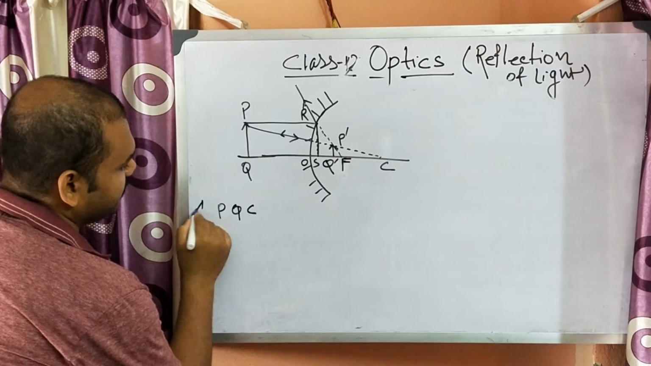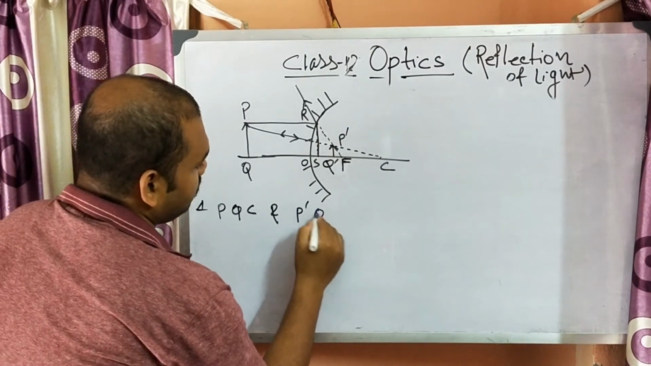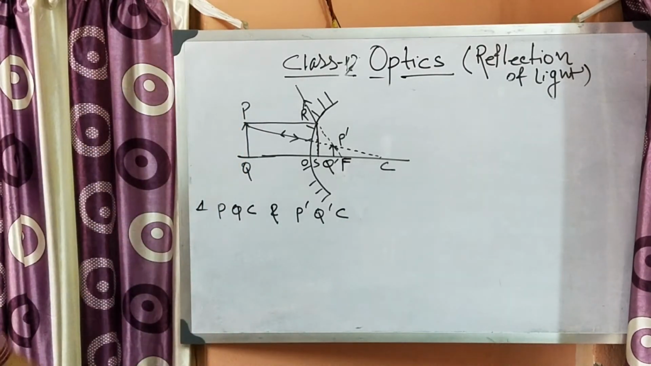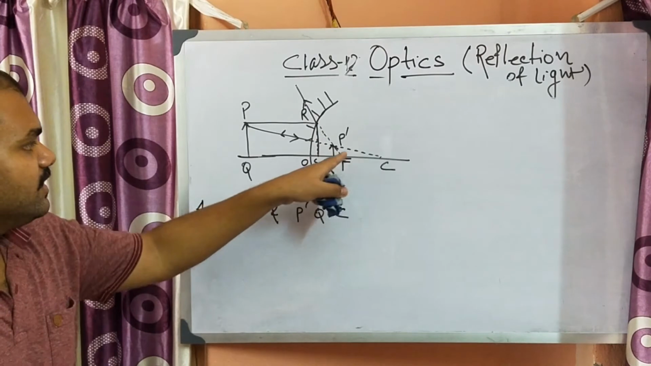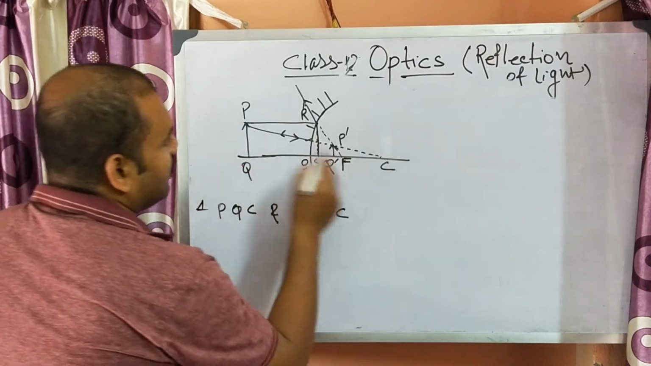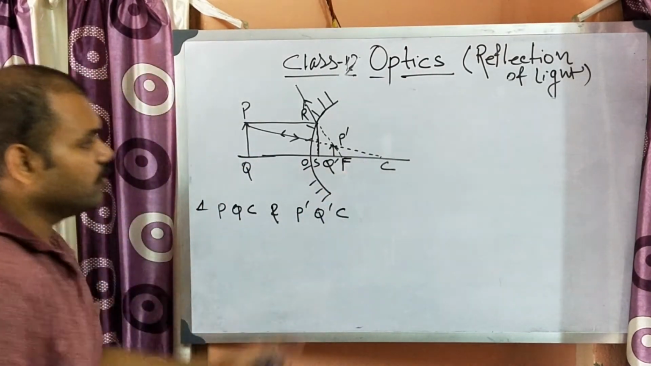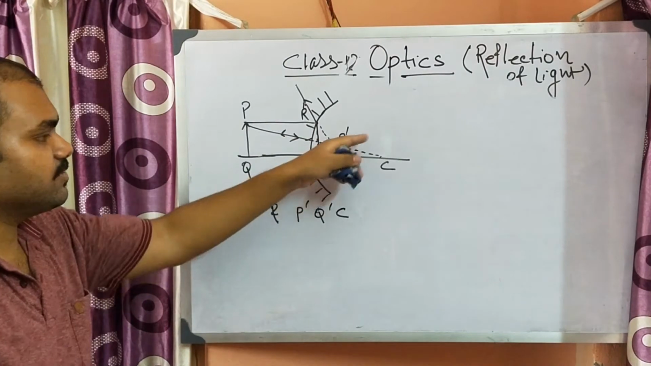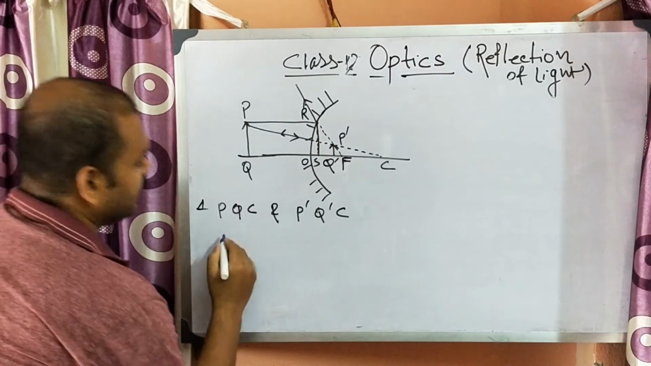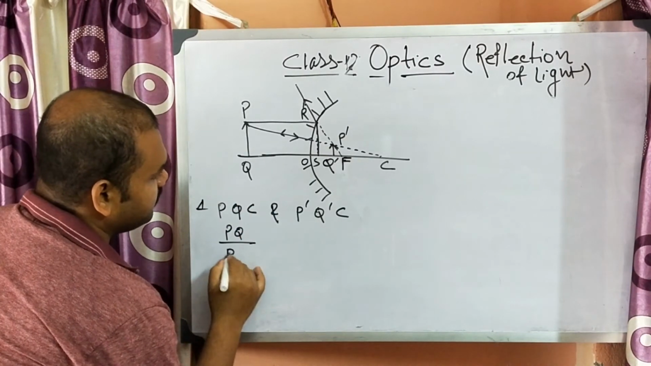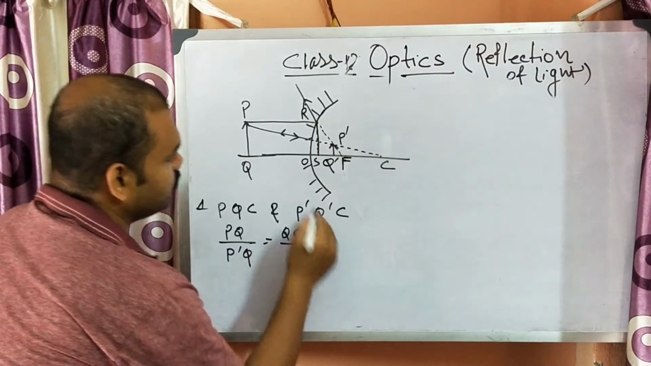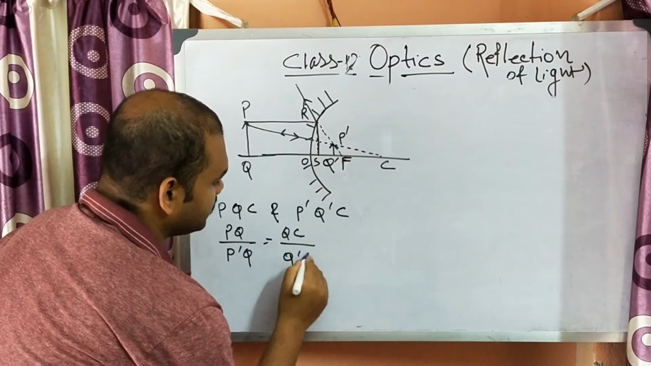Okay, so let us consider in this case also triangle PQC and P prime Q prime C are similar triangles, because this is perpendicular, this is perpendicular, this angle is 90 degree, so this angle is 90 degree itself. Okay, and this C point is common, so this angle and this P prime angle must be equal. So these are the similar triangles. So in similar triangles, we can write PQ by P prime Q prime is equal to QC by Q prime C.